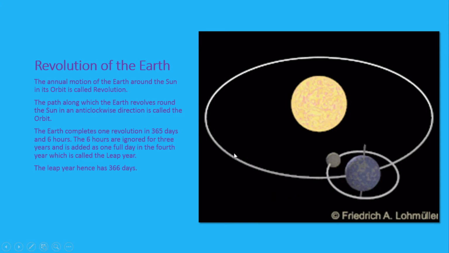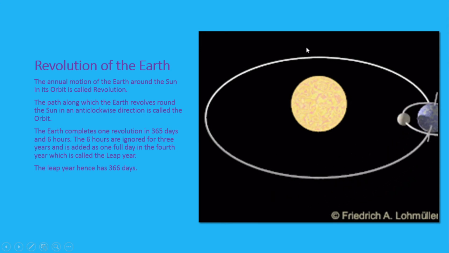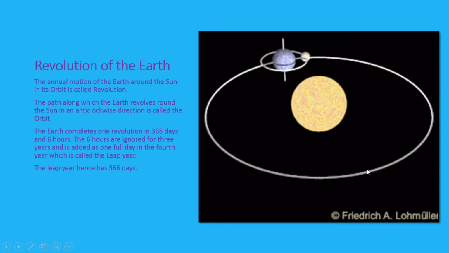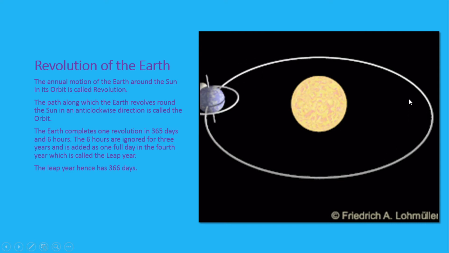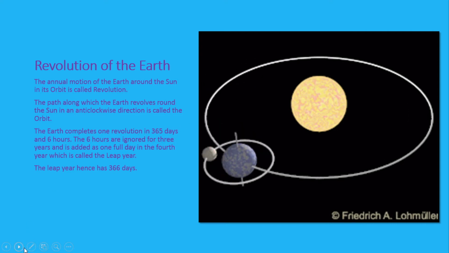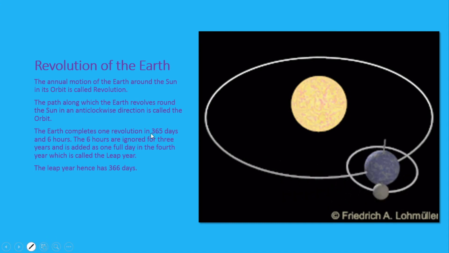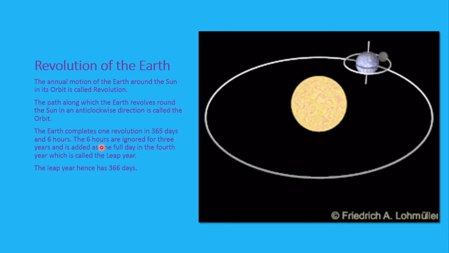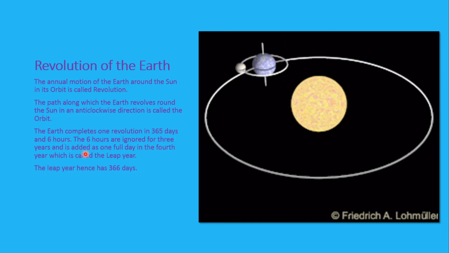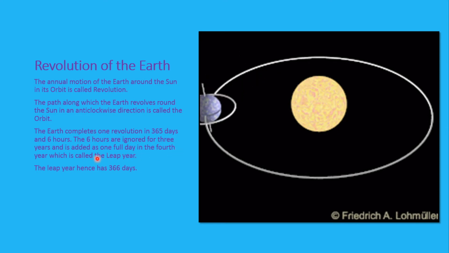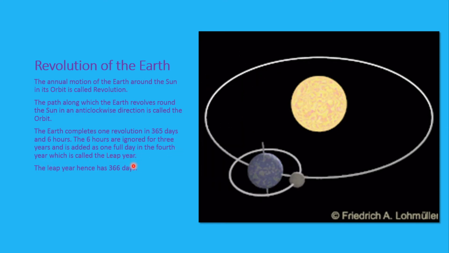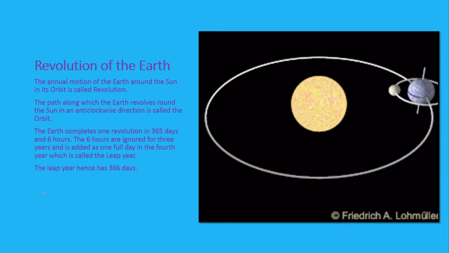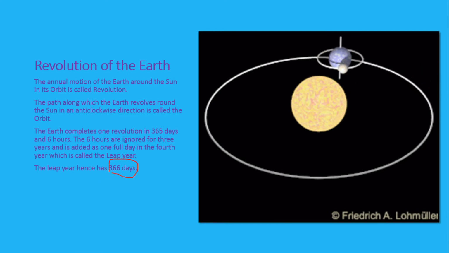Now the earth completes this revolution, which is a path of 940 million kilometers, in 365 days and 6 hours. Now this 6 hours is ignored for 3 years and is added as one full day in the 4th year, which is known as a leap year. And the leap year has got 366 days.